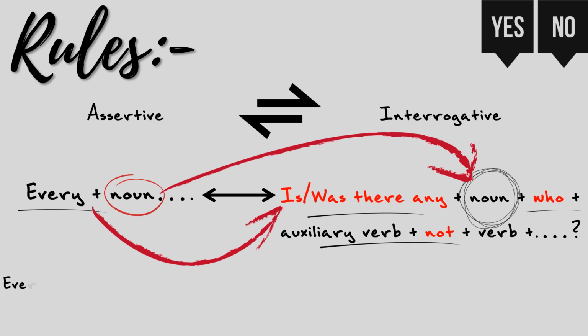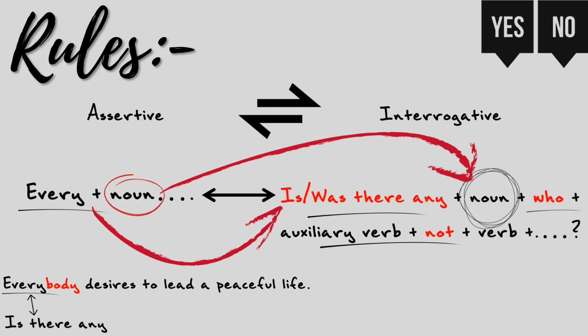So for example, if I give you a sentence, everybody desires to lead a peaceful life, the yes/no form of this statement will be: as you can see, there is every, which will be replaced with is there any, as it is in its present form.